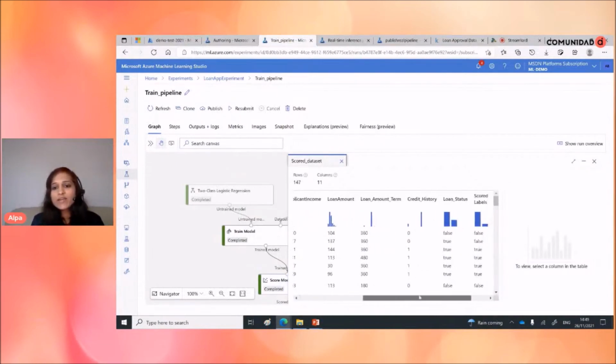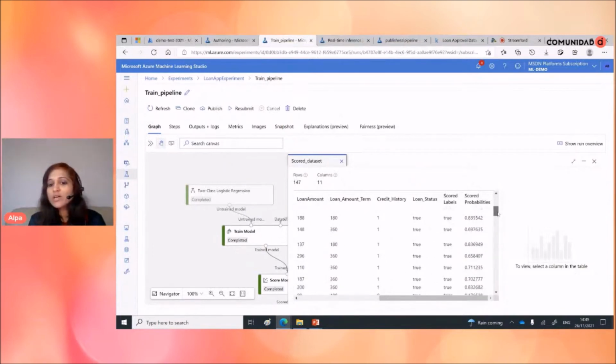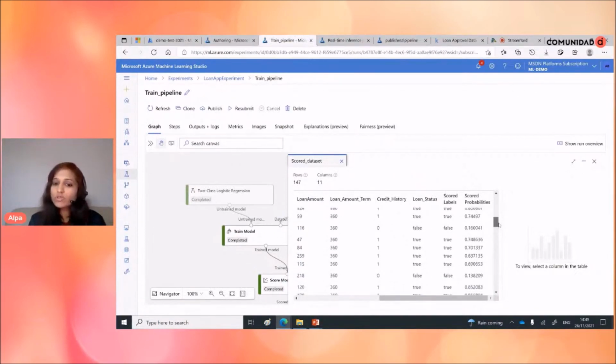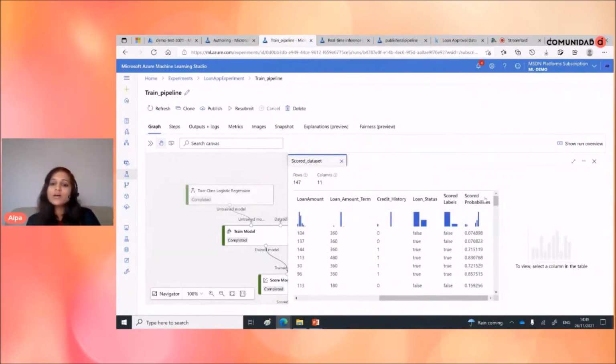And you see that I have 9 columns up to here, but I have got a new one, which is a scored label. This is what my trained model has found out, which is the scored model. And here it gives a score probability, how accurate it is, what percentage score it gave. So most of the time you can see that it is accurate, but it's still not a perfect one, because in some cases it's supposed to be true but it's false, or it's supposed to be false and it's true. My model is not 100% accurate, but it is accurate because most of the results are correct.